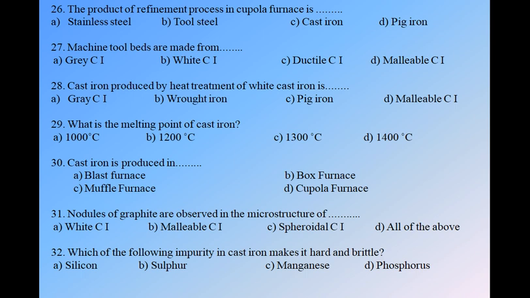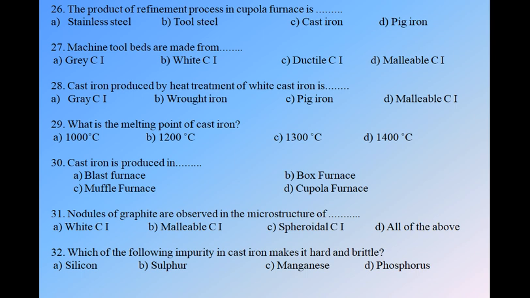Question number 29. What is the melting point of cast iron? We have four options: 1000 degrees Celsius, 1200 degrees Celsius, 1300 degrees Celsius, and 1400 degrees Celsius. So what is a melting point? It is a point where the material changes its phase from solid to liquid. Cast iron also has a high melting point. Option B is correct, that is 1200 degrees Celsius. It is the melting point of the cast iron where it changes from solid to liquid.